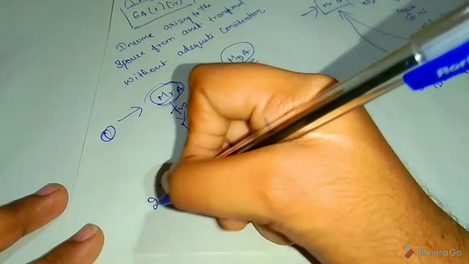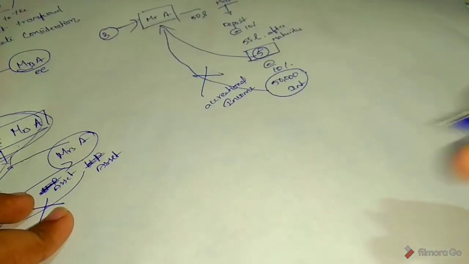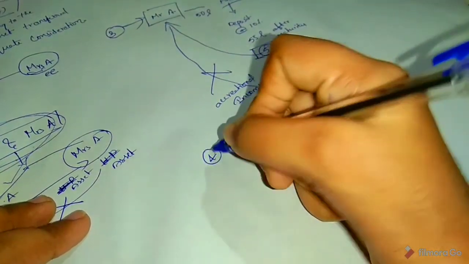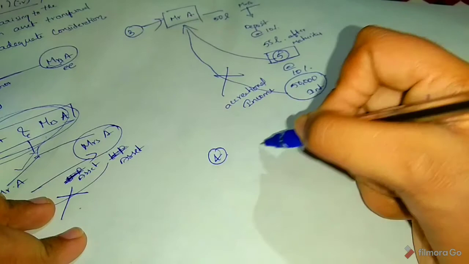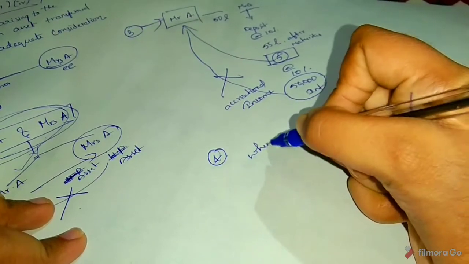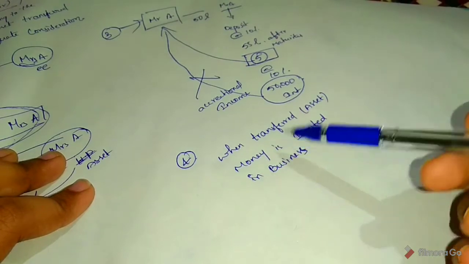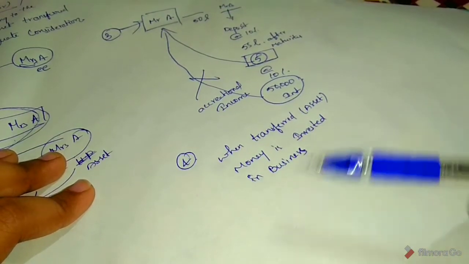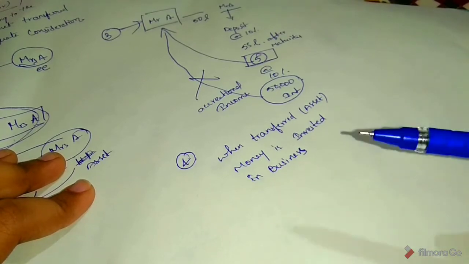Okay. 1, 2 and 3. See the next, the fourth one. When a transferred asset, when transferred money is invested in business, then a proportion has to be clubbed in the transferor's income.